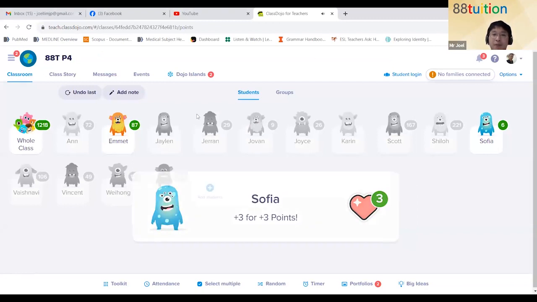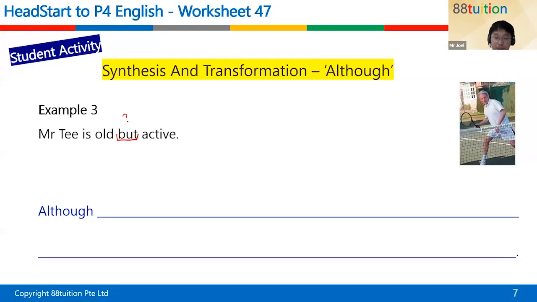Okay, so you are both essentially correct. It's quite simple, and I think I pointed that out to you. You don't need to use but anymore, because but has actually been replaced with the word although directly here already. So you can say, although Mr. T is old, comma, which both of you gave me, very good. He, referring to Mr. T, he is active. Okay, good. Next.